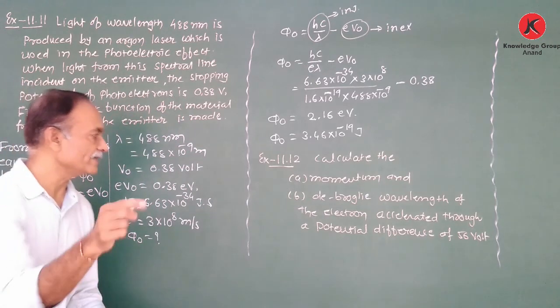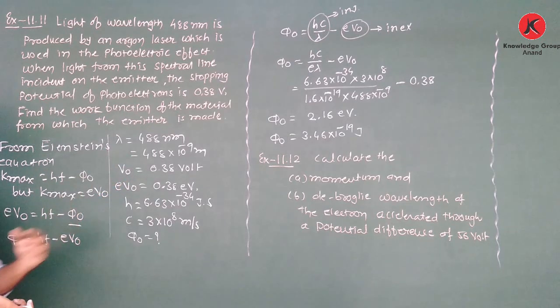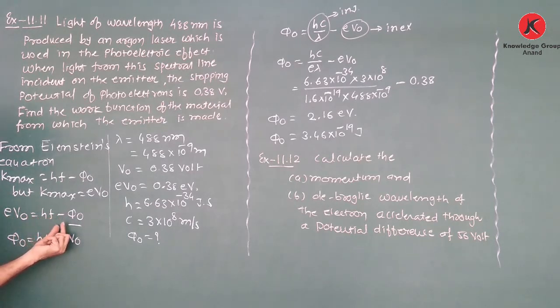Here again, the wavelength of the laser argon is given, the stopping potential is given, and we require the work function. For that purpose, we use Einstein's equation. K maximum is equal to hf minus phi 0. But we know that K maximum is equal to eV0. Therefore, eV0 is equal to hf minus phi 0. Therefore, phi 0 is equal to hf minus eV0.